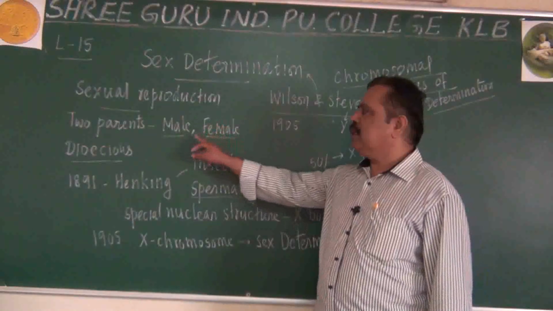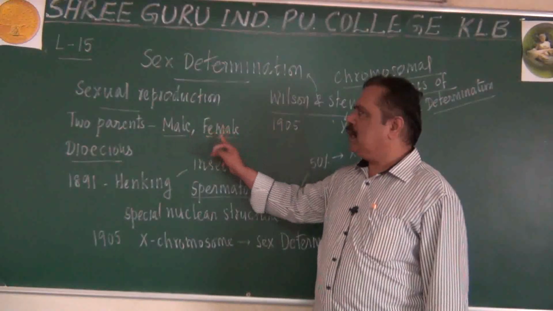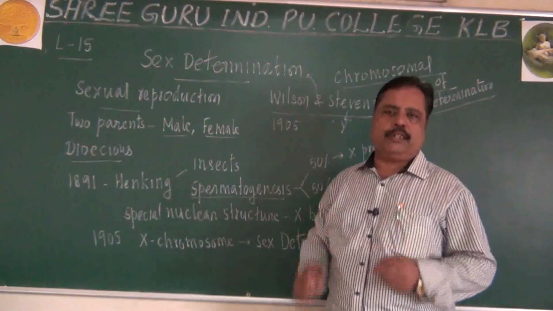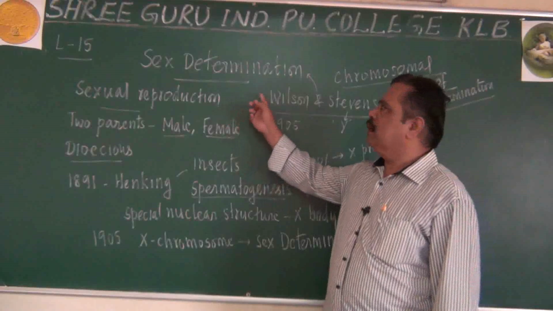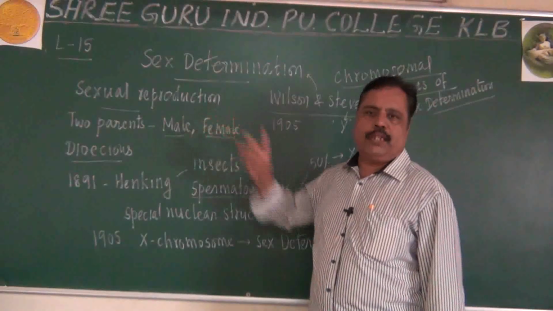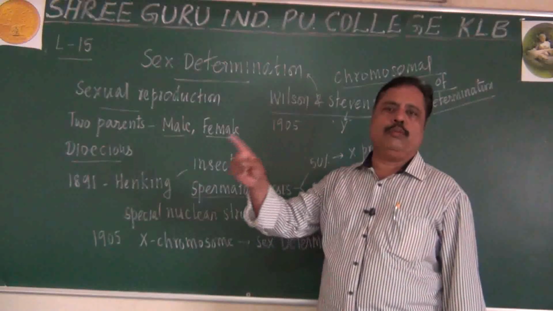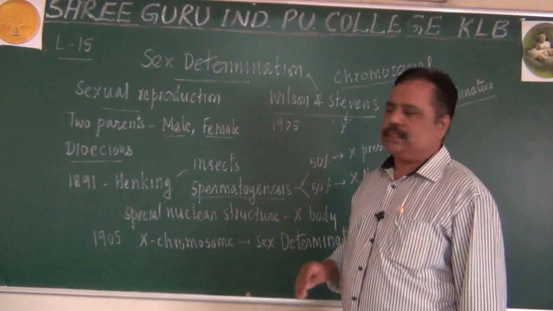But the majority of sexually reproducing organisms become male or female depending upon the chromosome nature present in them. That chromosomal nature is helpful for determining the sex of the individual. That is called the mechanism of chromosomal sex determination, and we shall study it.